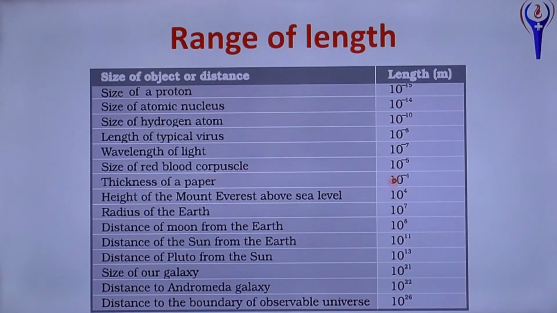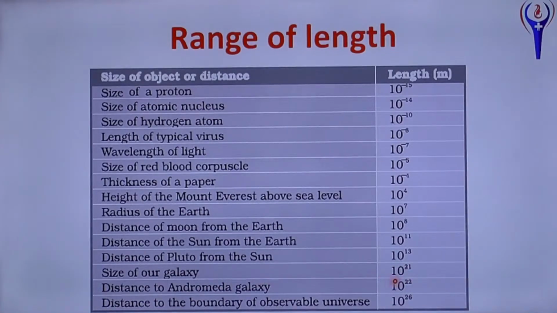Size of RBC 10 power minus 5 meter. Thickness of paper 10 power minus 4 meter. Height of Mount Everest, that is 10 power 4 meter or 10 kilometer. Radius of Earth 10 power 7 meter, approximately; 6.6 into 10 power 6 meter is the correct value. And distance of moon from the earth 10 power 8 meter. Distance of sun from the earth 10 power 11 meter, that is astronomical unit. Distance of Pluto from the sun 10 power 13. Size of our galaxy 10 power 21.